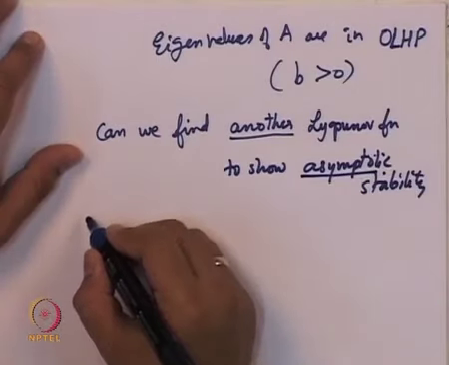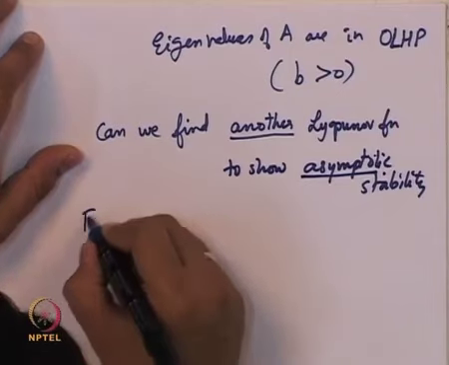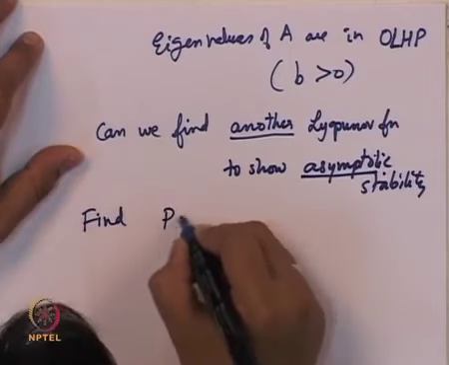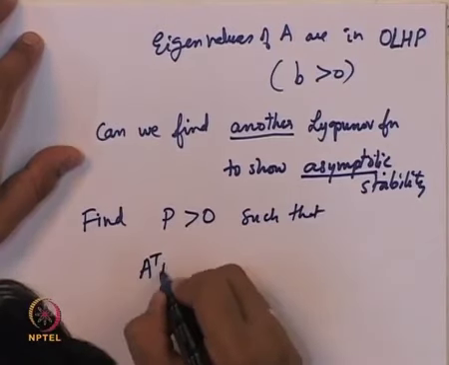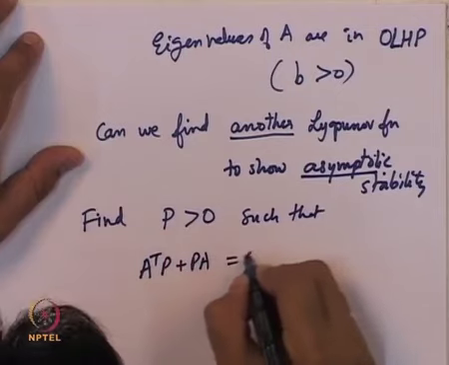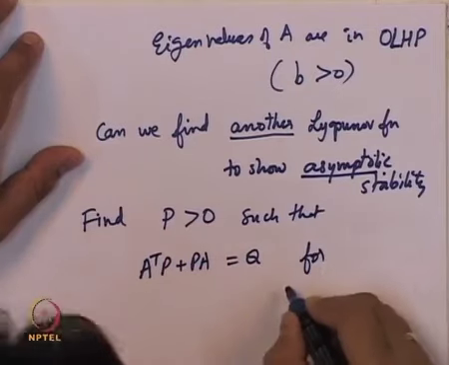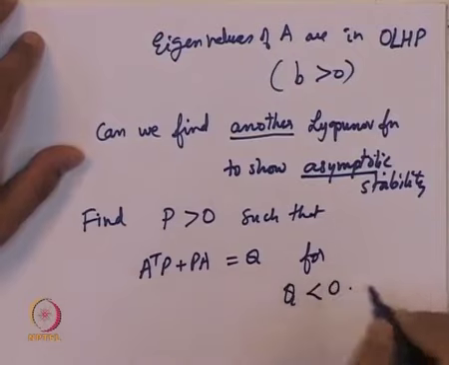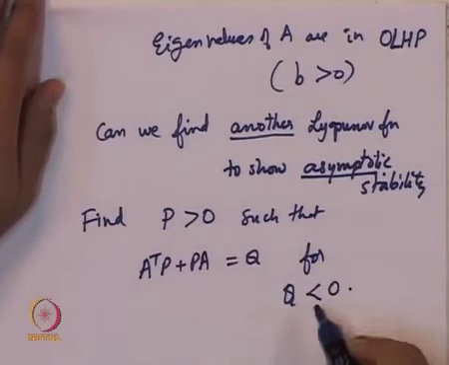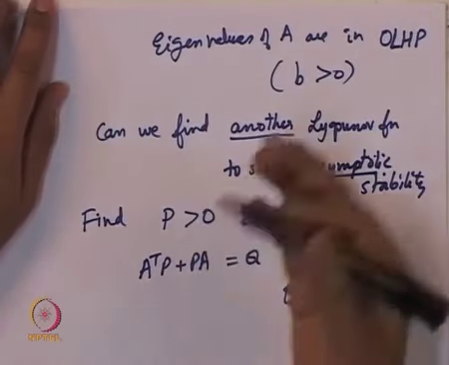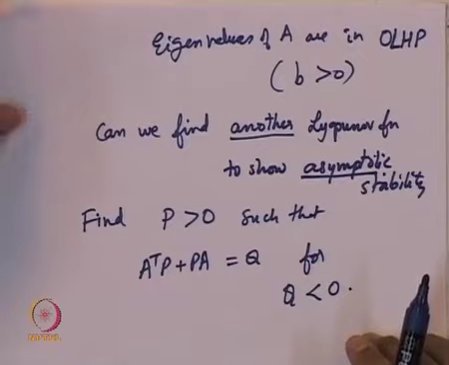So we will consider finding a Lyapunov function for the linearized system. In other words, find P greater than 0 such that A transpose P plus PA is equal to Q for Q a negative definite matrix. This is a problem that we will solve now. Why? Because this particular Lyapunov function for the linearized system will also help as a Lyapunov function for the nonlinear system. So for linear systems, because A is Hurwitz, for any Q we will be able to find such a P.